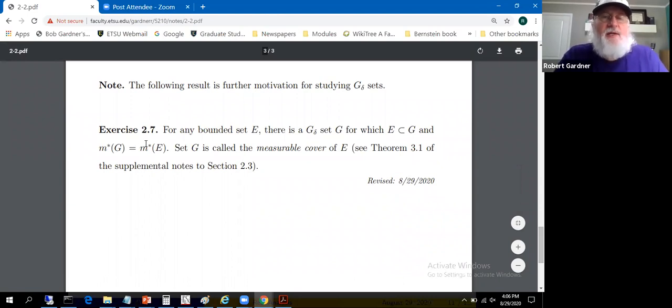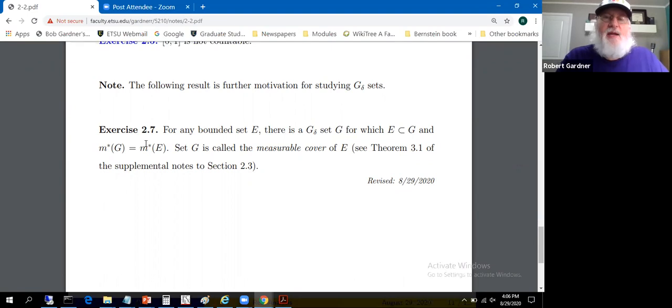One of the exercises also in this section gives some motivation for a further study of G-delta sets, how the G-delta sets pop up. G-delta sets, what was that again? Delta was intersection, G was open. A G-delta set is a countable intersection of open sets, recall.